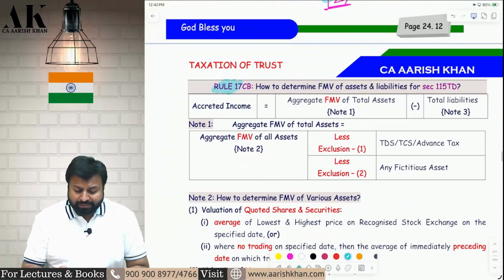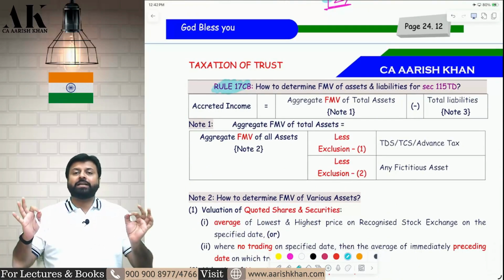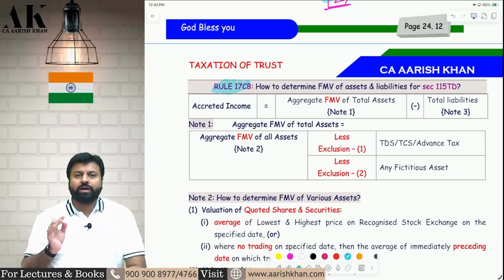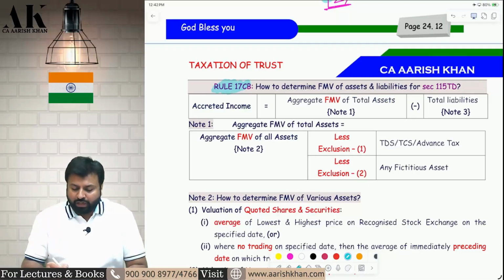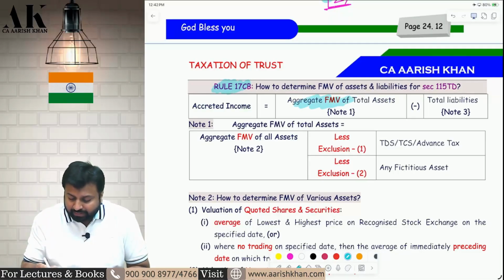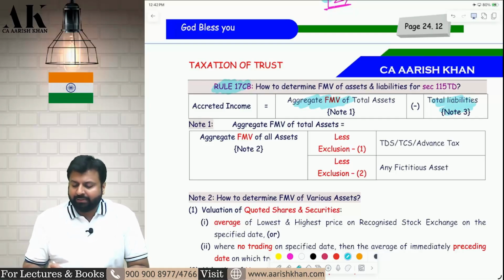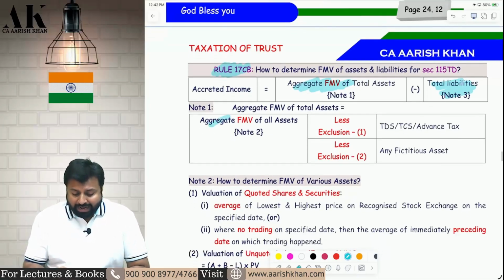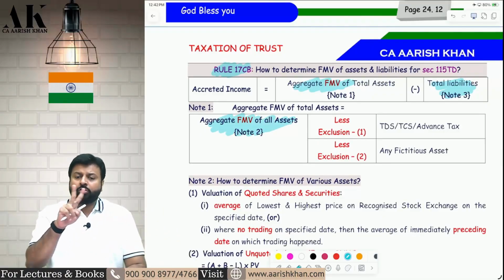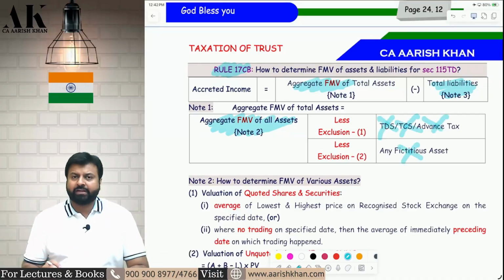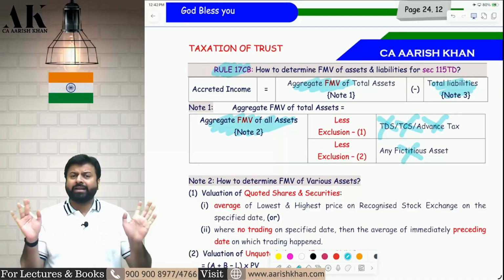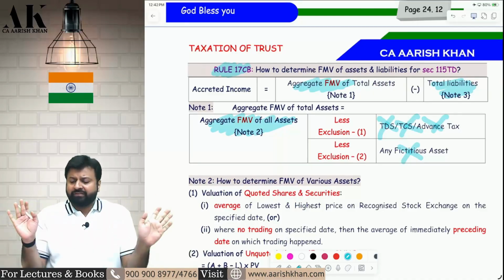Now let's talk about Rule 17CB, how the accredited income will be computed. As I have told you, accredited income is nothing but aggregate FMV of all assets minus aggregate FMV of all liabilities. Let's talk about them one by one. Aggregate FMV of all assets: you take the FMV of all assets, but don't take two assets. Don't take TDS, TCS, advance tax, and don't take fictitious assets.